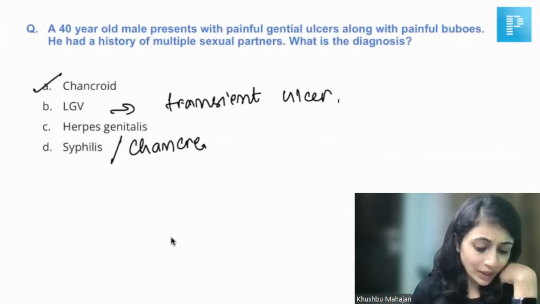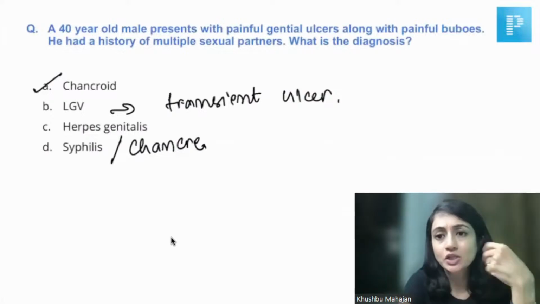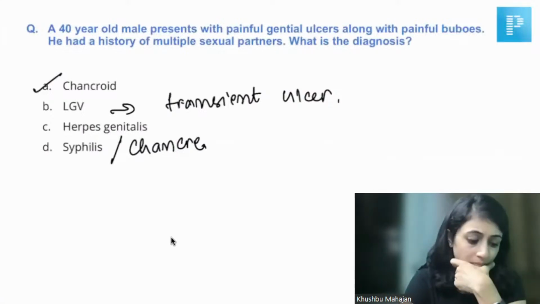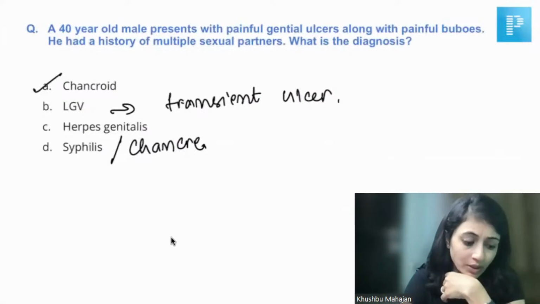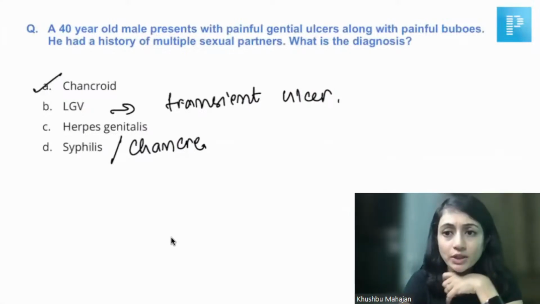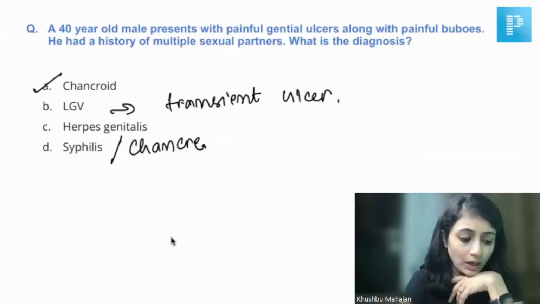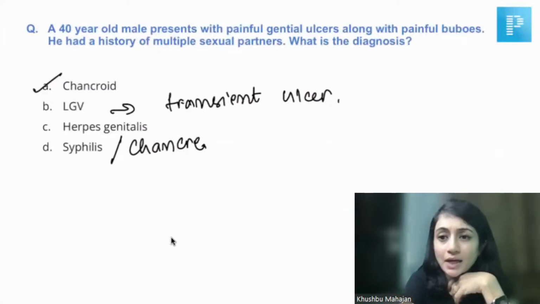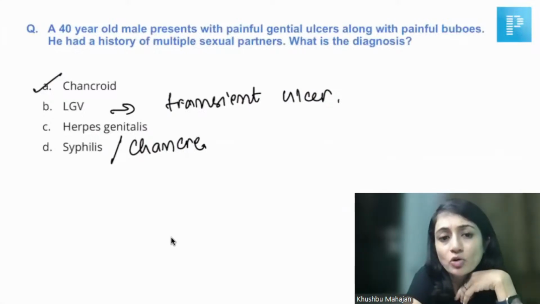Can you help me out? Apart from genital ulcers, what all was mentioned? There was an image. Okay, Sandhya, there was an image you're telling me. What was the image about? Dr. Arpit, we understand the question may not be exact, but I understand there was something about genital ulcer.